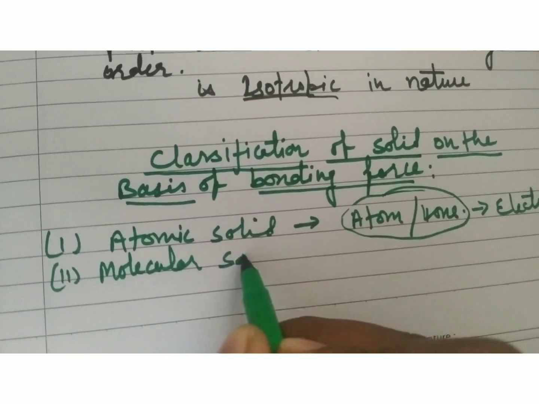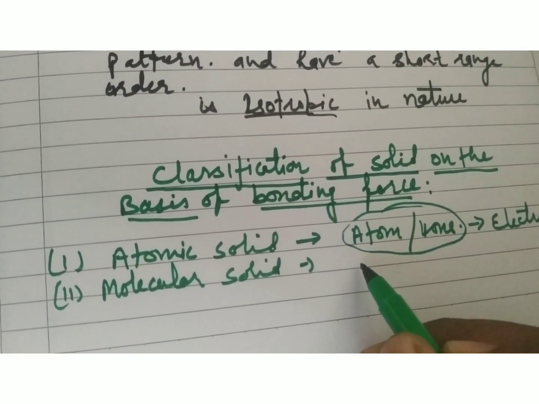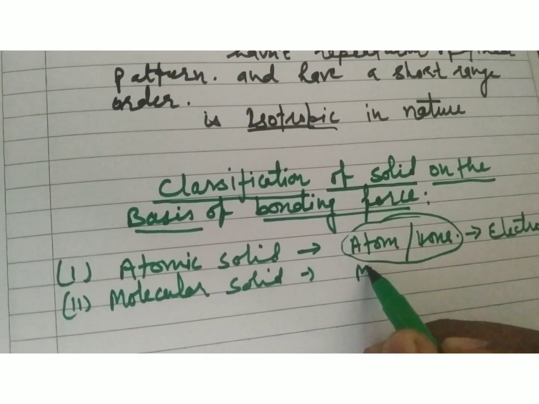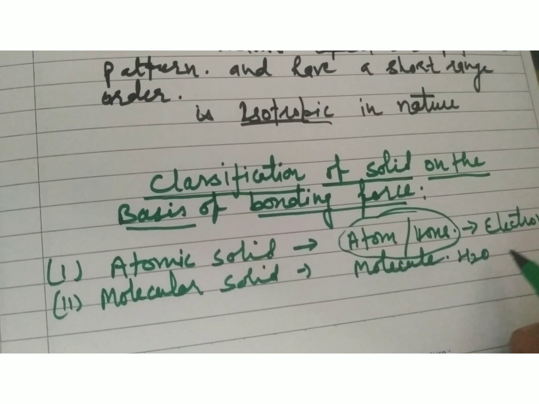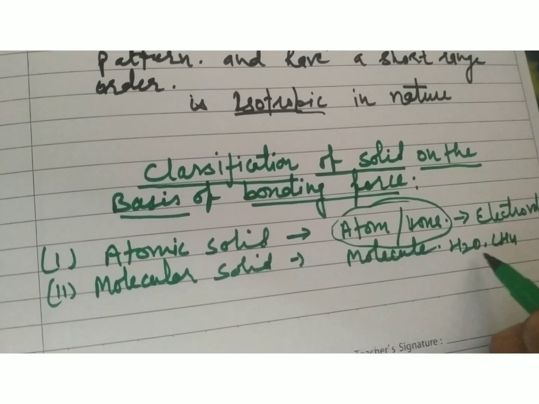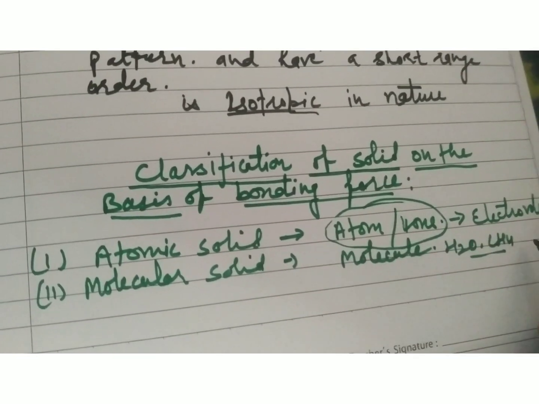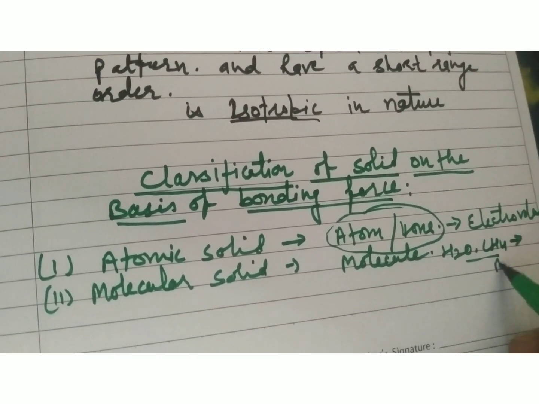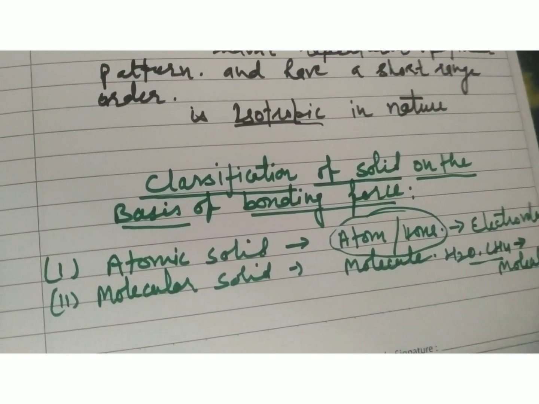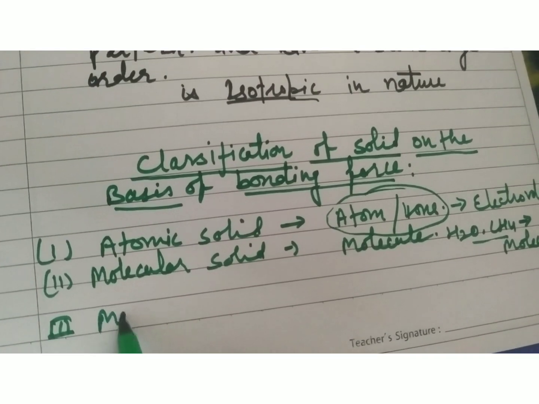Molecular solids are those solids which are generally formed by a combination of molecules. For example, H2, CH4, etc. These types are molecular solids, basically bound with intermolecular force. Third one is metallic solid.